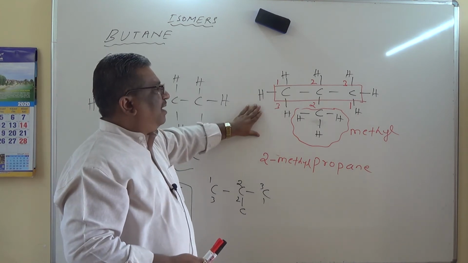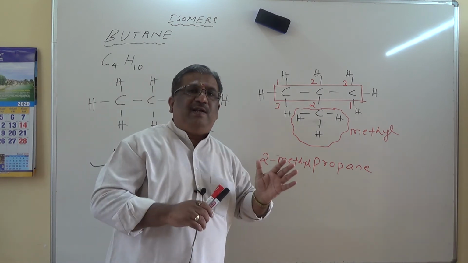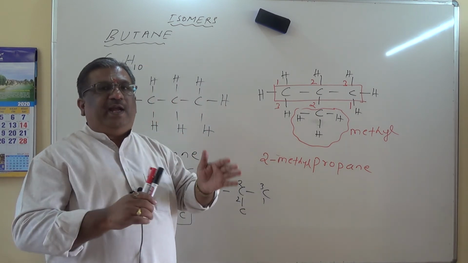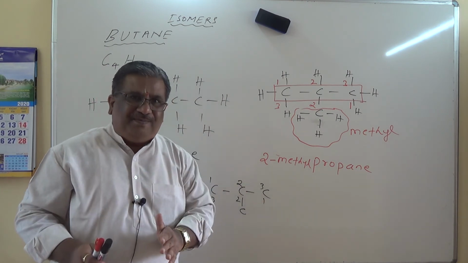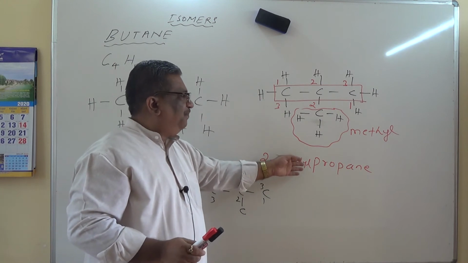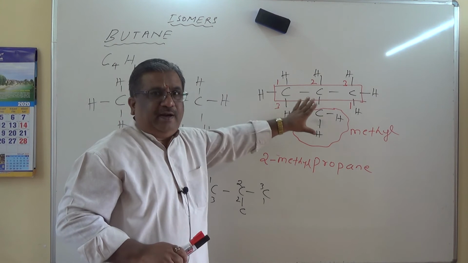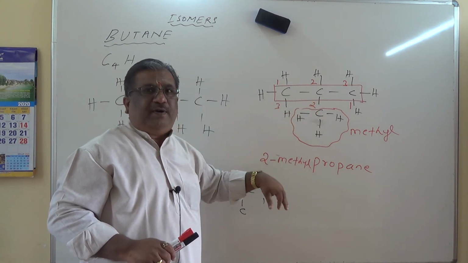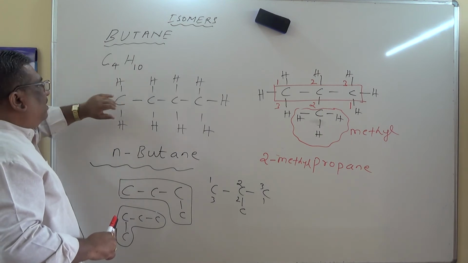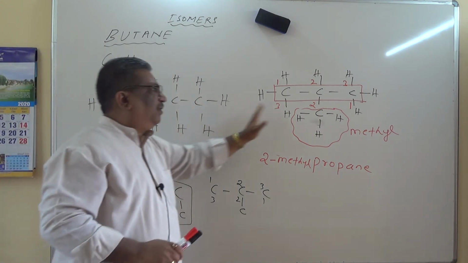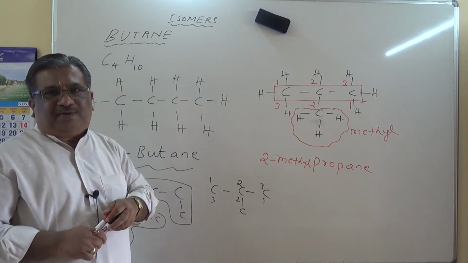Why is this an isomer of butane? But refers to 4 carbon atoms. But definitely with those 4 carbon atoms, we are able to form a different structure. If different structures are formed, then definitely the compound will be different. So it is no more butane, because this compound is totally different. Even though the molecular formula is the same for both compounds, the chemical properties for these two will be different, because these two are altogether different compounds.